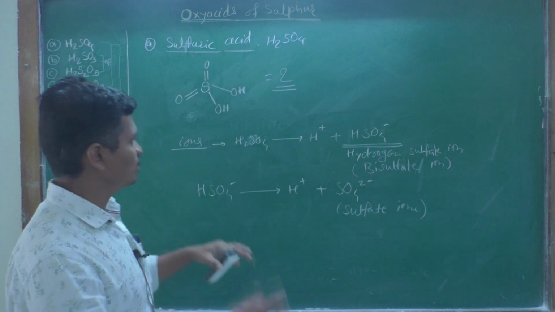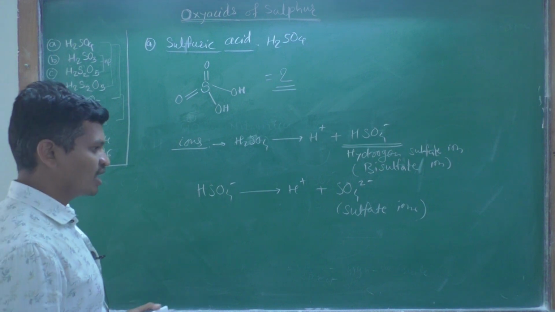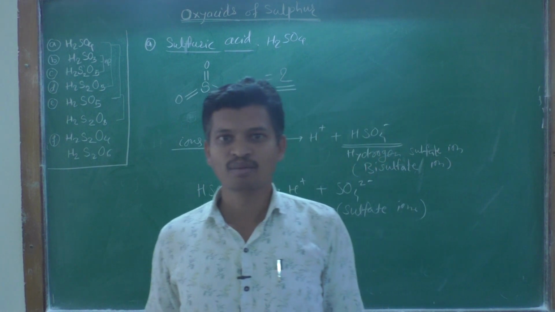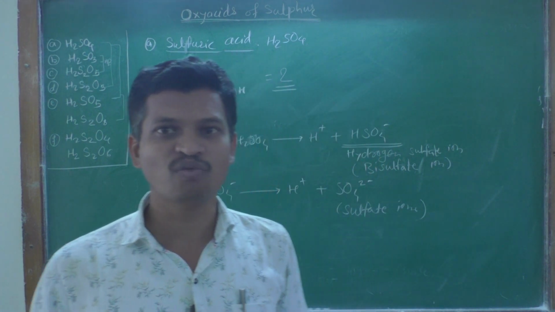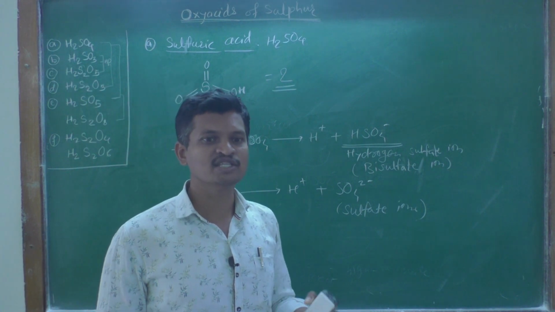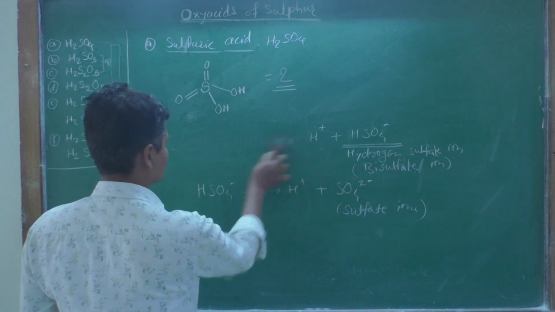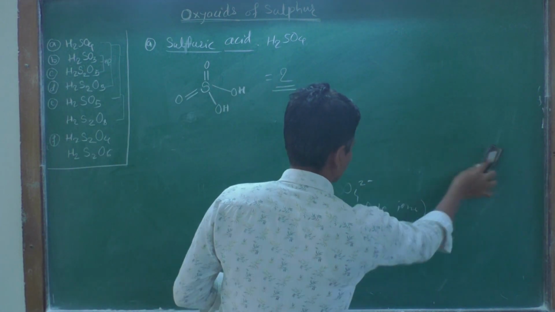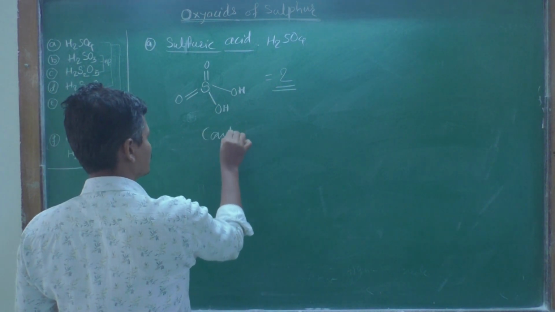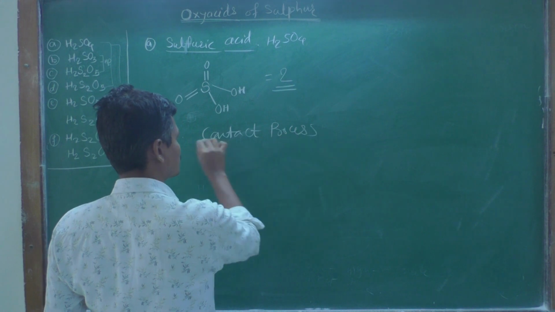Okay. So, dear students, this is all about the sulfuric acid. I am not taking the manufacturing of this sulfuric acid by contact process, because we have already studied up to BSc level how this sulfuric acid is produced at industrial level. We know that the sulfuric acid is produced in the industry by a contact process. What is the name of that process? It is a contact process. Now, what is that contact process?